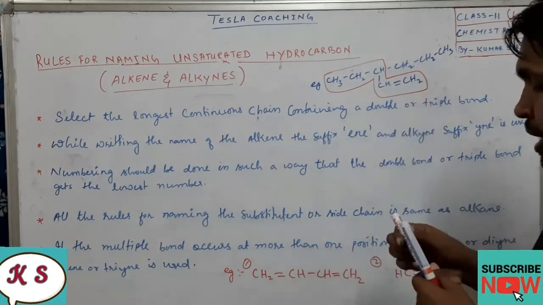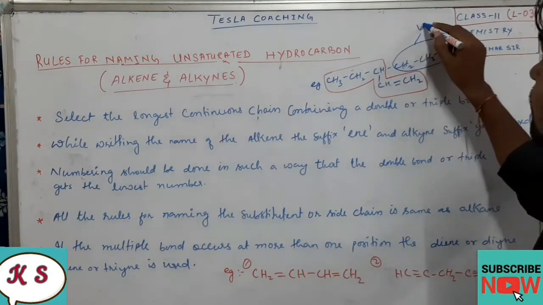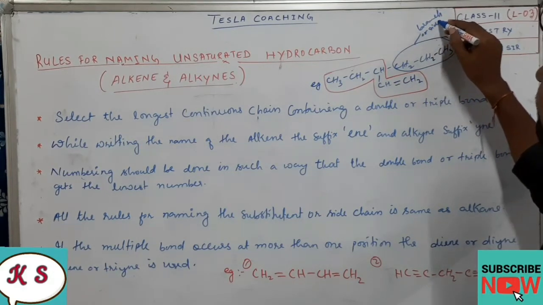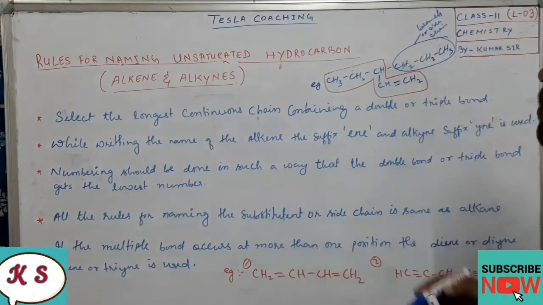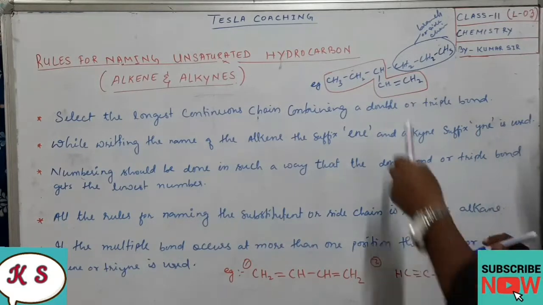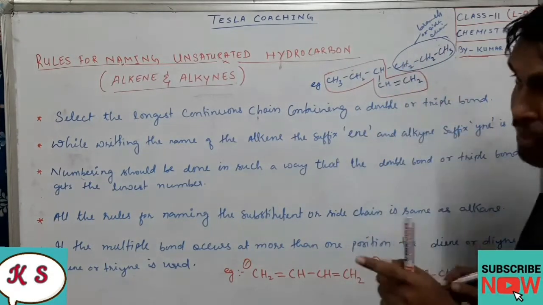This one will be the main chain, and this one will be our branch, or we call it a side chain. Got it? Why? Because as per the rule, it is containing 6 carbon, so it should be the main chain.